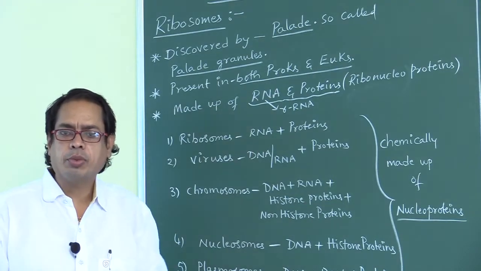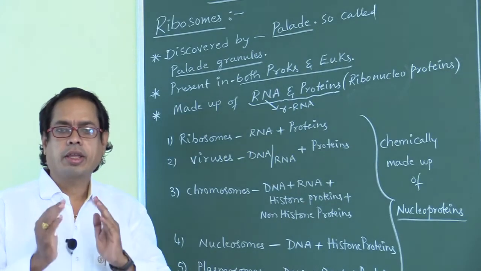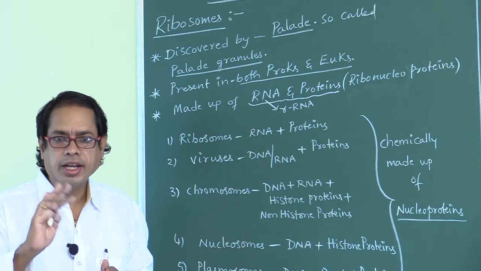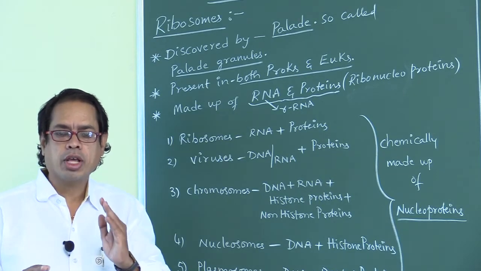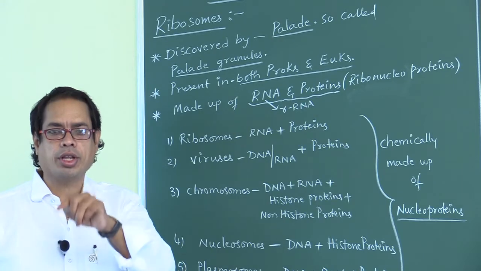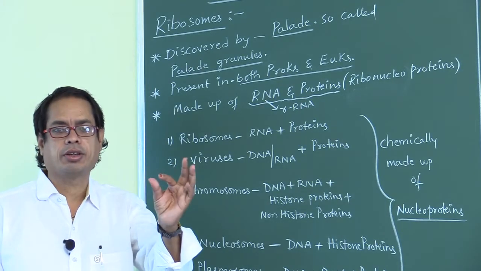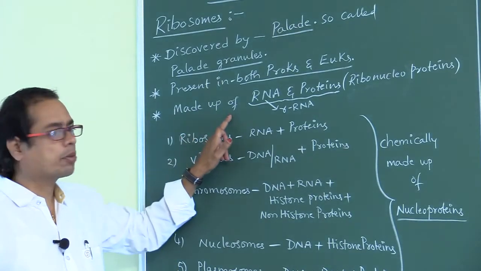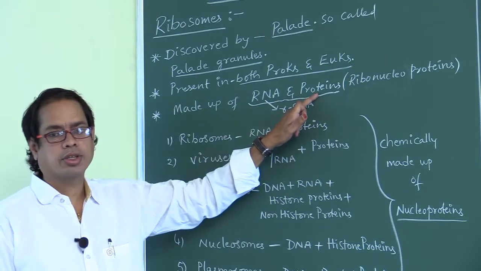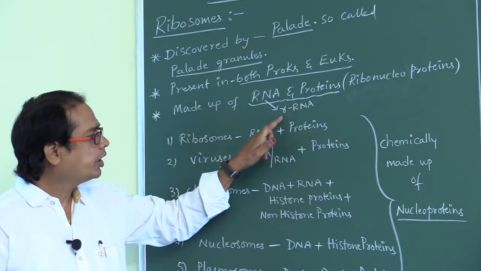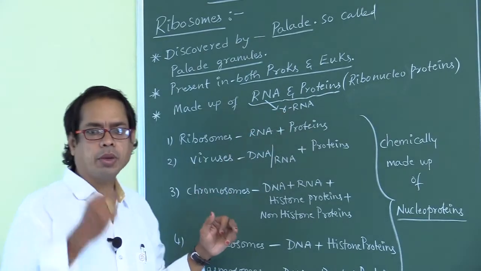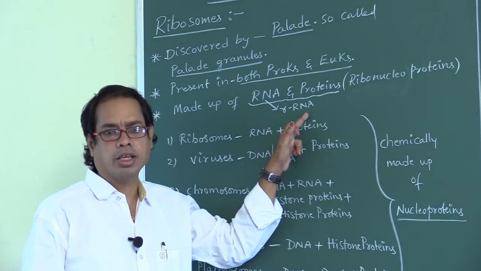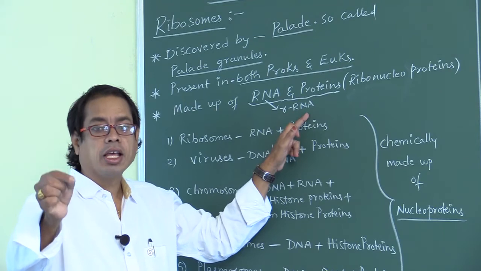By which substance are these ribosomes made up of? Ribosomes are made up of RNA and proteins. Don't say DNA and proteins. RNA is a nucleic acid. RNA and proteins together are called nucleoproteins. Which type of RNA? It is rRNA. What is the full form of rRNA? Ribosomal RNA.